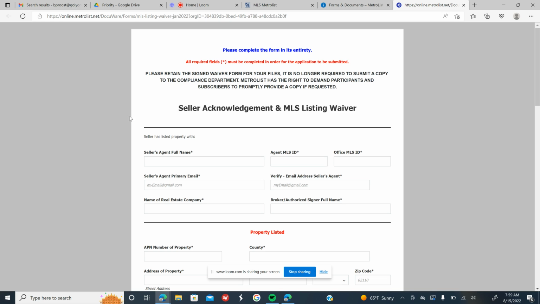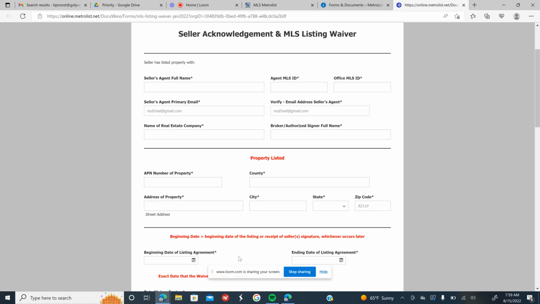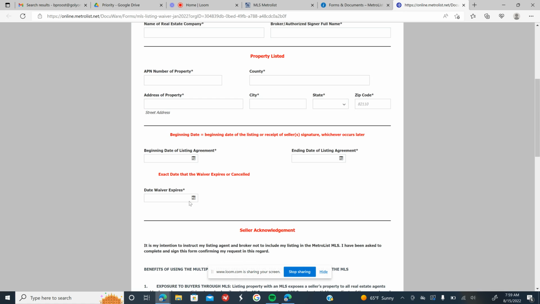So the first part here is you're going to fill out the seller information, agent ID, office MLS ID, and just follow that. And then property information, and then the dates for the contract, as well as when you would like the waiver to expire. And just note with the expiration, by the time it does expire, it will need to be in MLS, not required to be live, but it would need to be submitted.